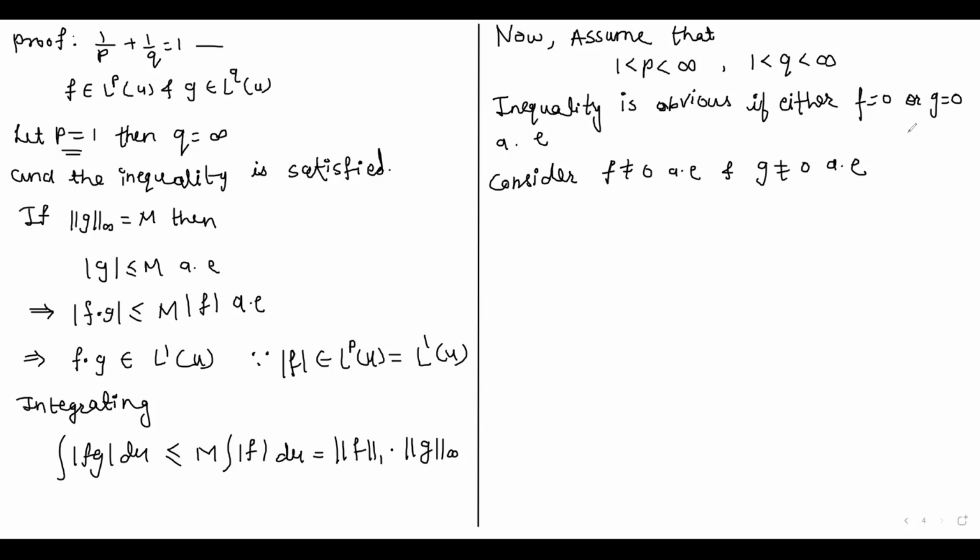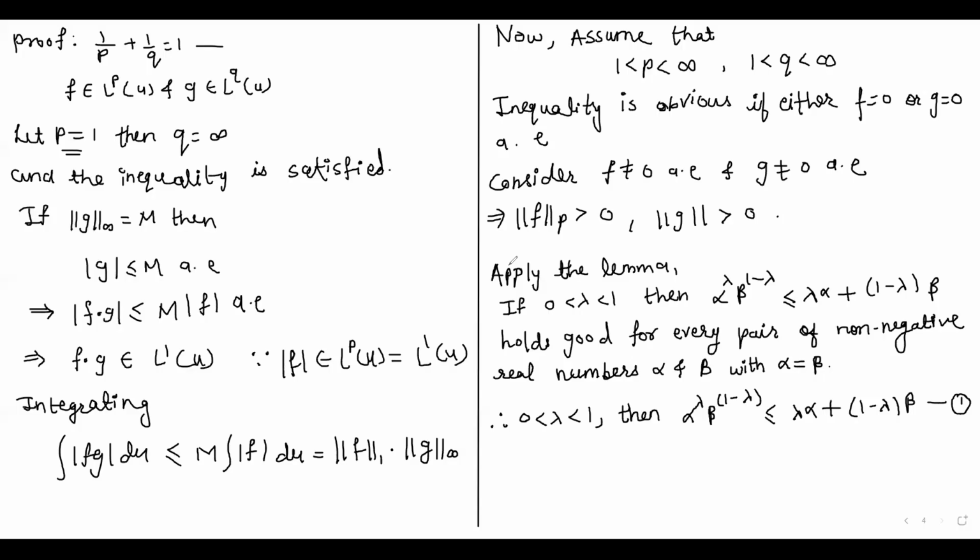So therefore by definition this implies that norm of f over p is greater than 0 and norm of g is greater than 0. Now applying the lemma